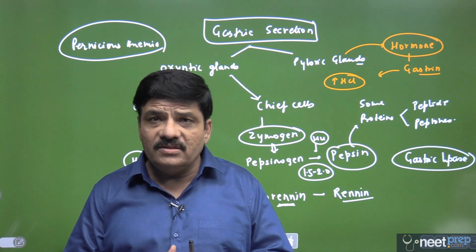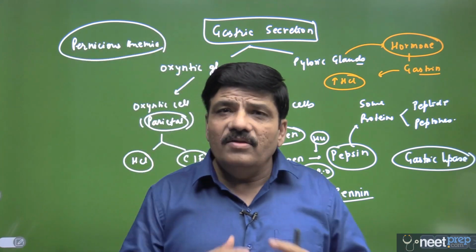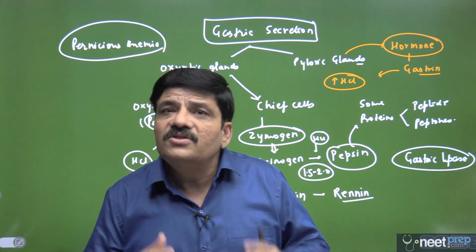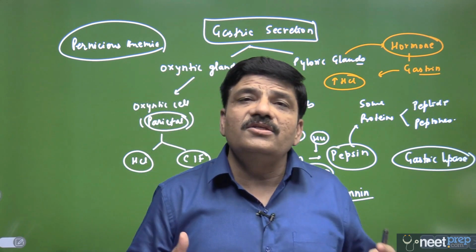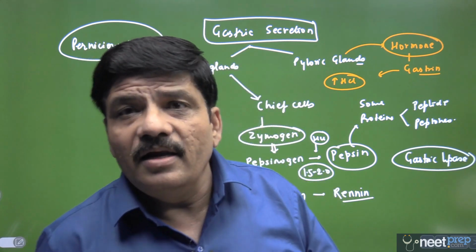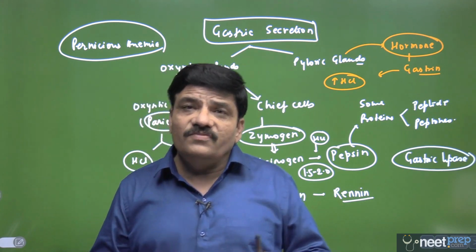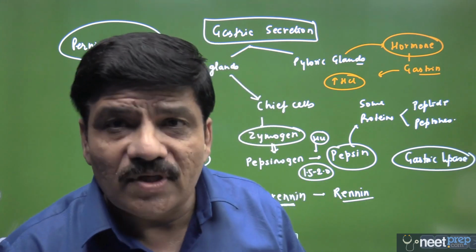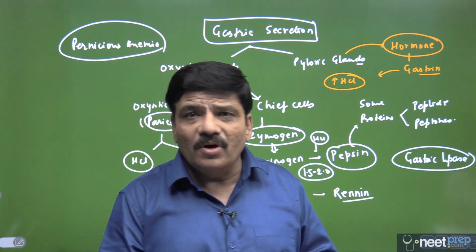Somehow it has to be neutralized very fast, because all these enzymes, which are capable of acting in alkaline pH, need such a medium. Therefore it is easy to understand that the secretions of the duodenum will be highly alkaline. And please try to remember the Brunner's glands that I told you about in the last video, that they are submucosal in location. This is a very, very important question.